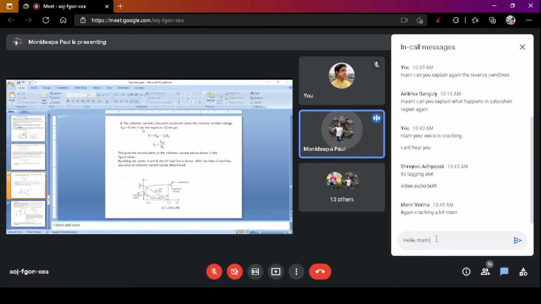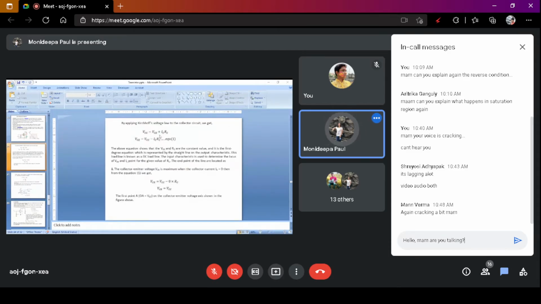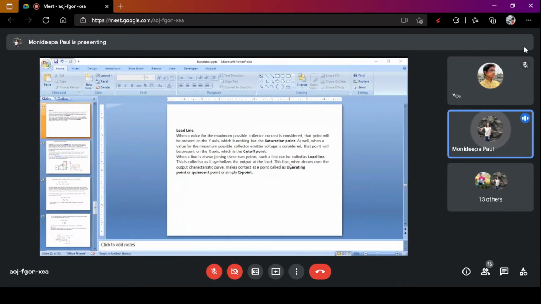So collector current IC becomes maximum when the collector-emitter voltage VCE is equal to 0. Then from equation 1, when the input signal is not present, this line is known as the DC load line. If the input signal is present, this line is known as the AC load line. This is called so as it symbolizes the output at the load.